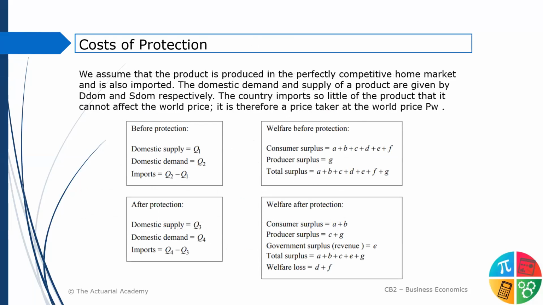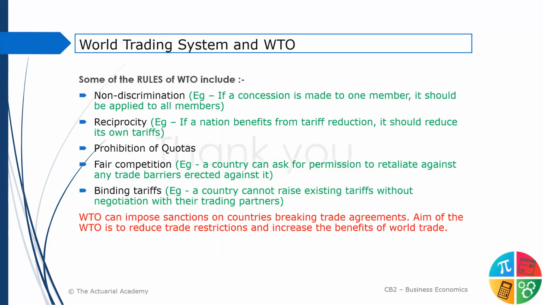Okay. Now, since there's only 1 minute left, I'll just try to wrap it up. This is just the last session. Some of the rules of the WTO, World Trade Organization. You might have heard of World Trade Center and World Trade Organization. For members, there is non-discrimination. If you are selling a product to one country for 1,000 rupees, then sell it to the other for 1,000 rupees too. You can't sell cheap to the US and expensive to China. You can't do that. Reciprocity. If one nation benefits from tariff reduction, like if Russia sent crude to India cheaply, it should have sold cheaply to other countries too. That was the rule which was broken.